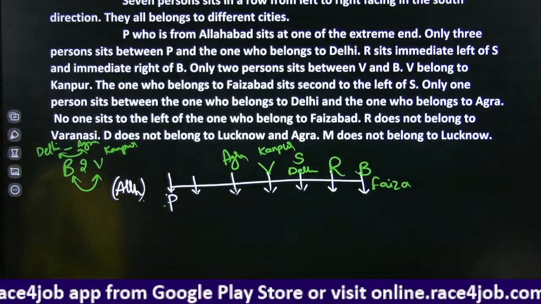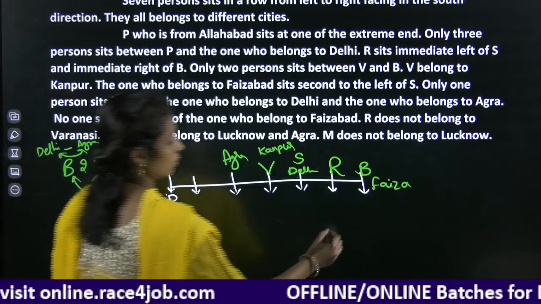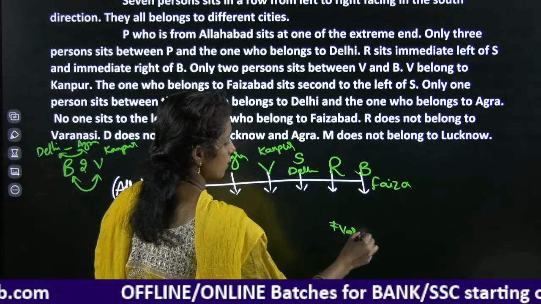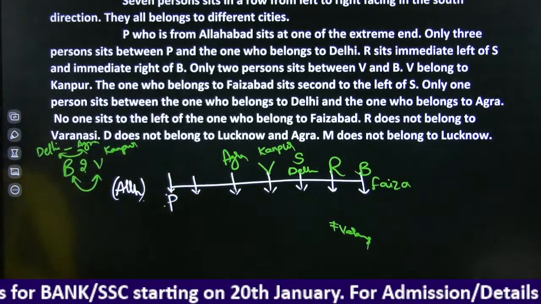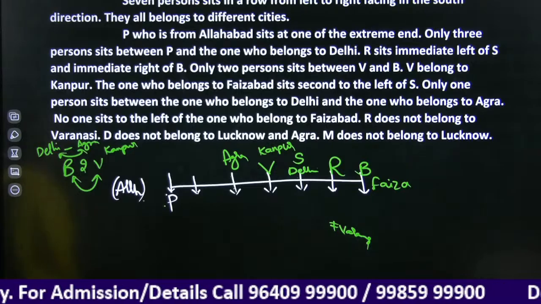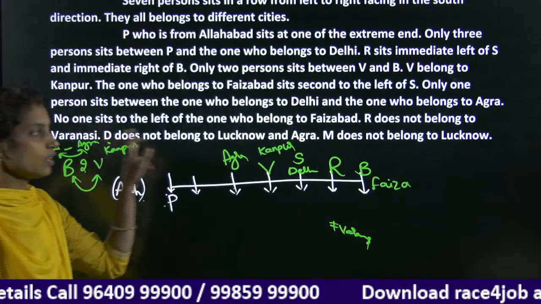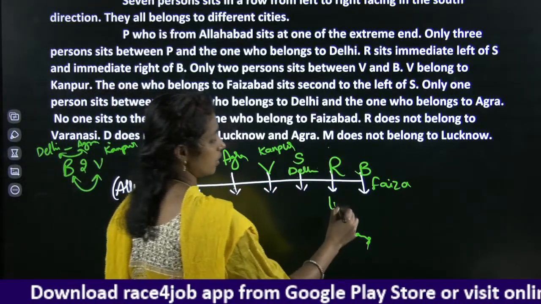Right? Next, R does not belong to Varanasi. Okay. R does not belong to Varanasi. D does not belong to Lucknow or Agra. M does not belong to Lucknow. Okay, D does not belong to Lucknow and M does not belong to Lucknow, means R belongs to Lucknow.